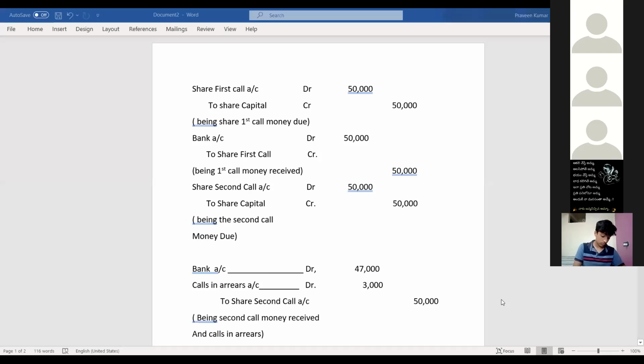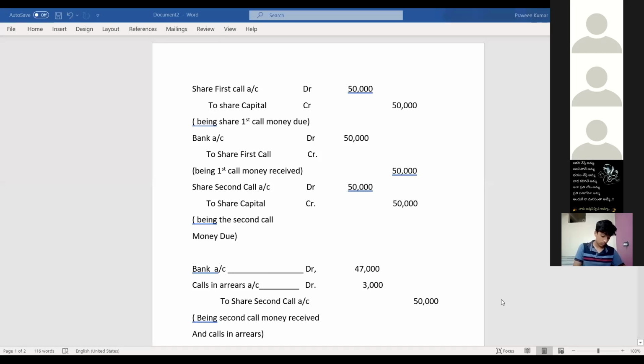Next, after completing allotment, there is first call. We have to show the first call due entry. Share first call account debit to share capital, that is 50,000 is due, being the first call money due. After that, bank account debit to share first call, so the bank has received the share first call. In share first call, calls in arrears is not there. Up to first call they have paid the amount, 600 shares.